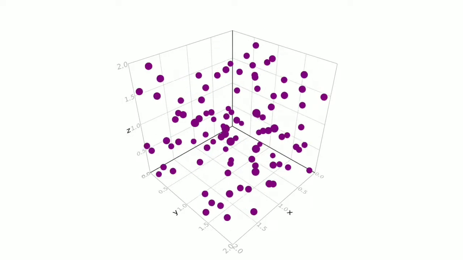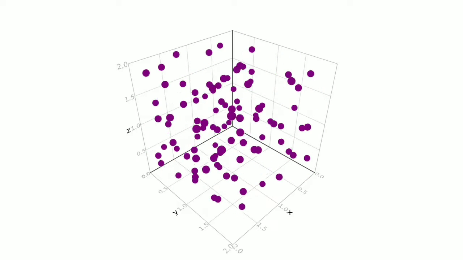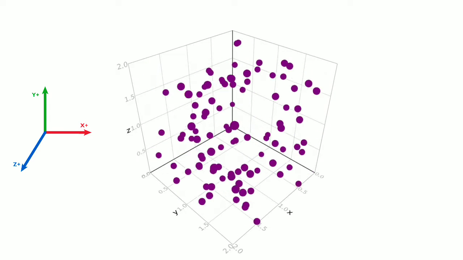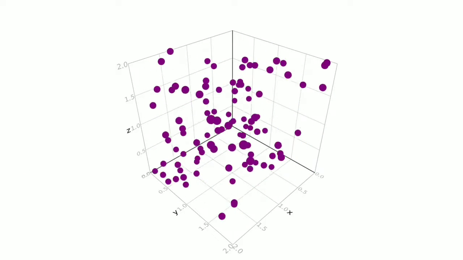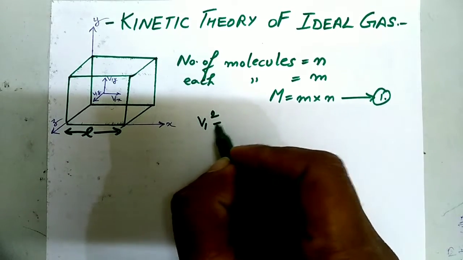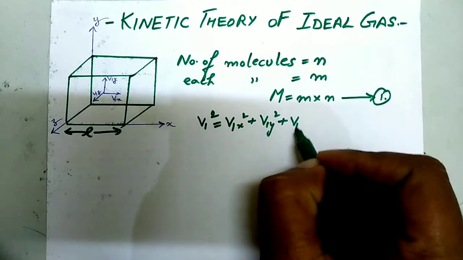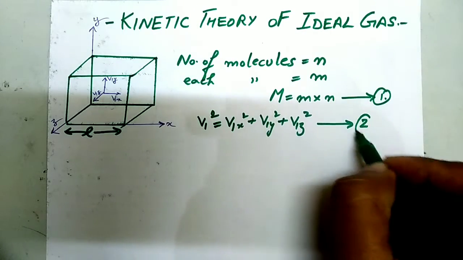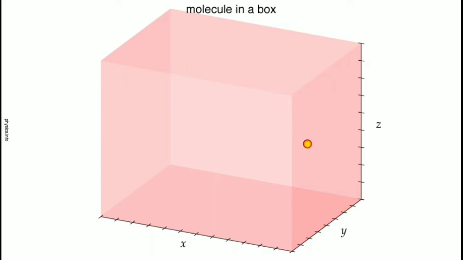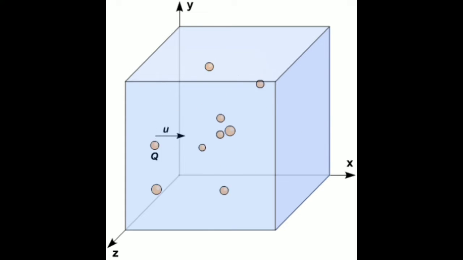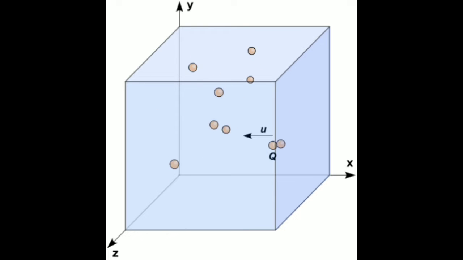Now consider a molecule of mass m moving with velocity v1, and v1x, v1y and v1z are the components of velocity v1 along the x, y and z directions. v1 square is equal to v1x square plus v1y square plus v1z square. Equation number 2. Now we will consider the momentum of the molecule along the x direction only. When the molecule strikes the wall, we consider momentum before collision, and when it rebounds, we consider momentum after collision.